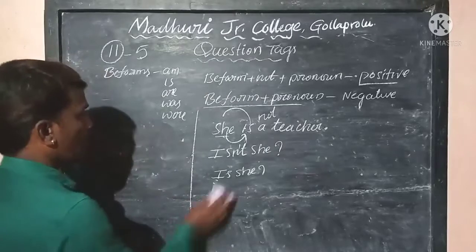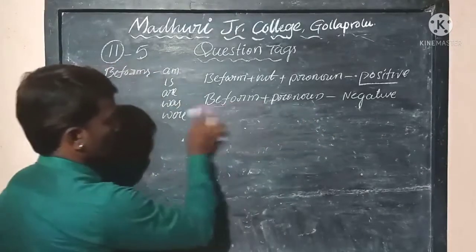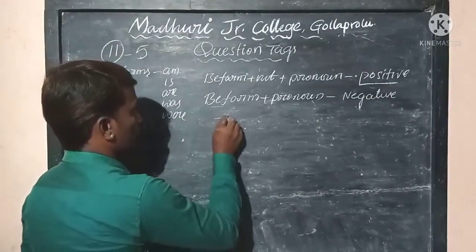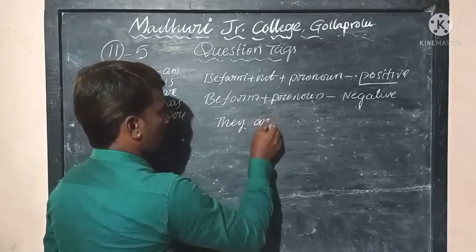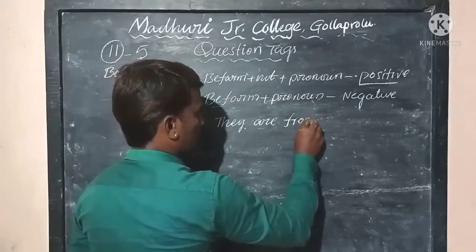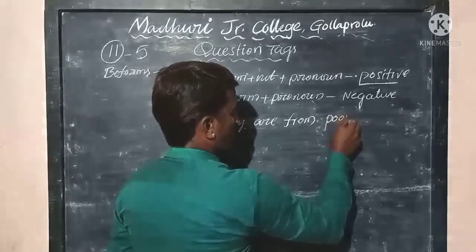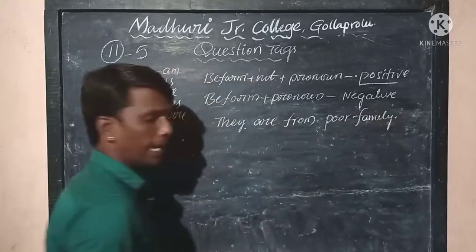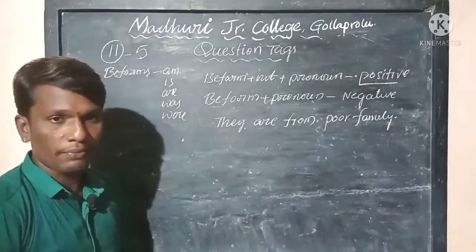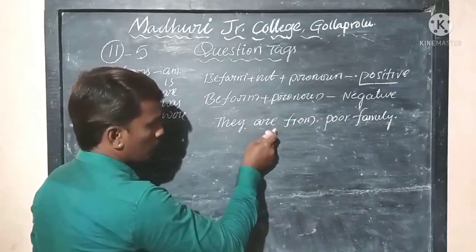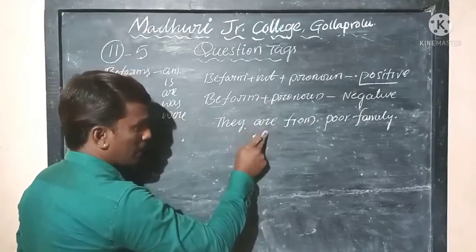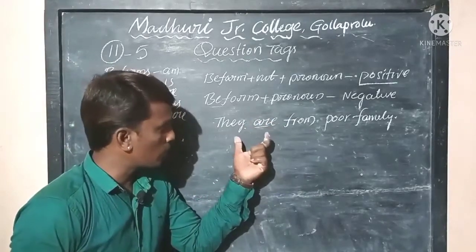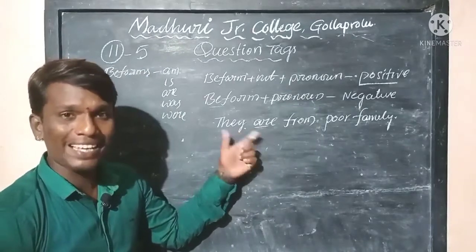Now another one. See here, let me write it for you. They are from poor family. So this is the statement. Now if you want to add a suitable question tag for this statement, think about whether there are any be forms or not. There is a be form here, are is the be form, and then you think about whether the given statement is negative or positive.